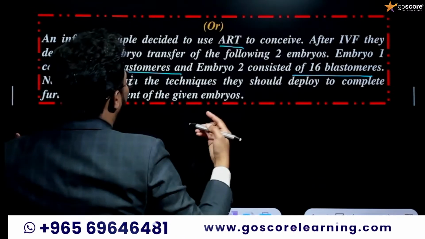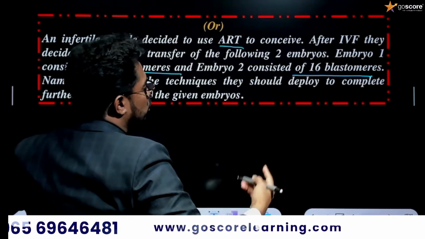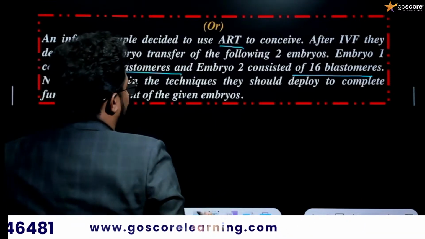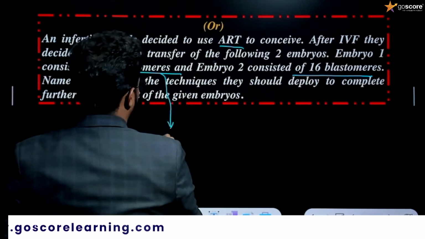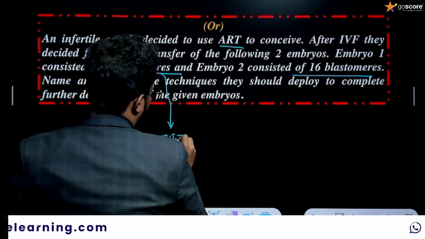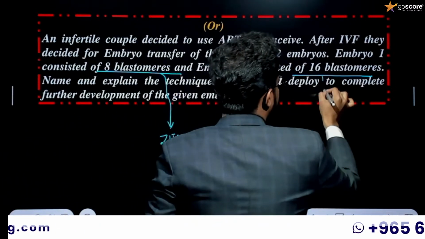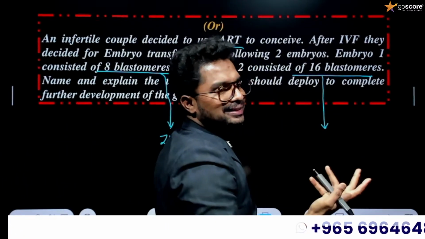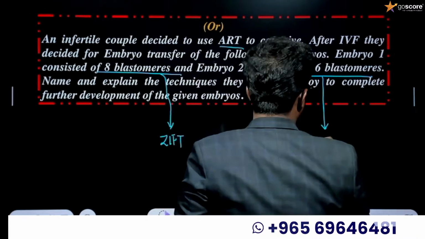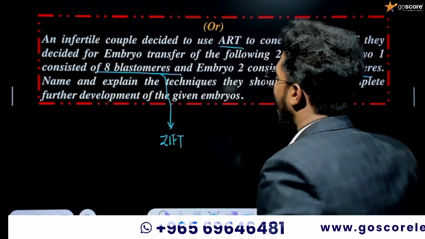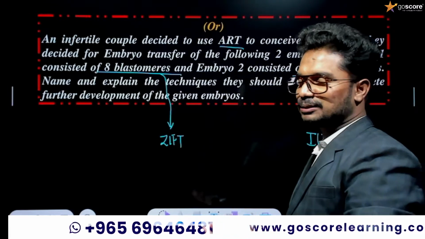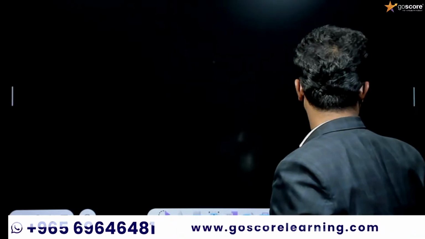Name and explain the techniques they should deploy to complete the development of the given embryos. We have already discussed that the 8 blastomere embryo will go for zygote intrafallopian transfer, and the 16 blastomere embryo, that is more than 8 blastomeres, will go for the technique known as intrauterine transfer. Okay. And it's your duty to explain these concepts thoroughly.